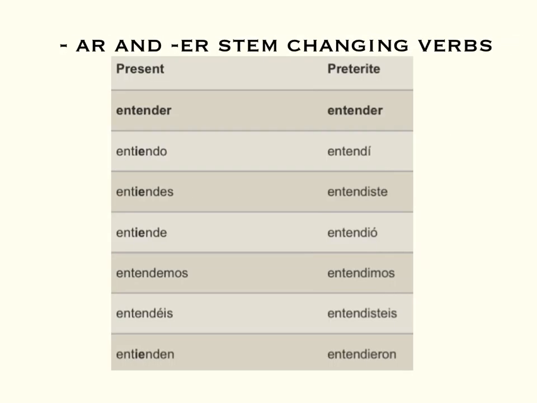In the preterite tense, AR and ER verbs that change in the present tense do not change. In the preterite tense, you use the regular endings. For example, with the word entender, in the present tense, you conjugate it as entiendo, entiendes, entiende, entendemos, and entienden. However, in the preterite tense, you don't change the stem. For example, you would say entendí, entendiste, entendió, entendimos, and entendieron.